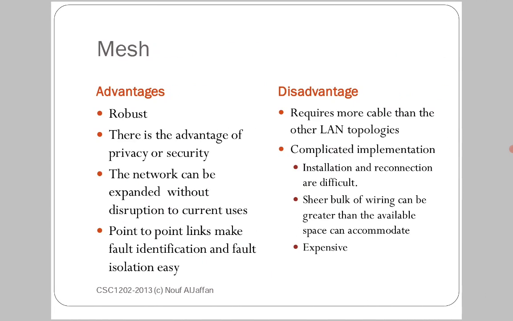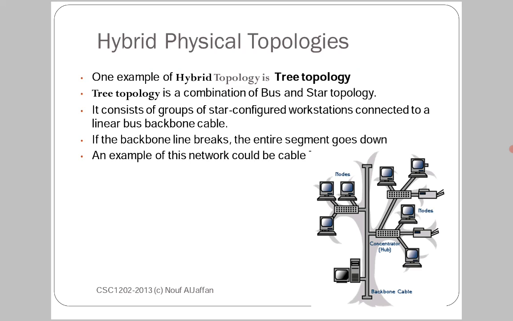So what are the advantages and disadvantages of using mesh technologies? Robust, there is the advantage of privacy or security. The network can be expanded without disturbing current users. Point to point links. Disadvantages: requires more cable than the other LAN topologies. Complicated implementation, installation and reconnection are difficult, like that, expensive. So hybrid topology means it is a tree topology or a tree network. It combines the features of the other topologies, that is star, bus, mesh, like that.